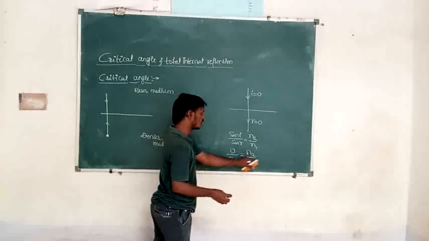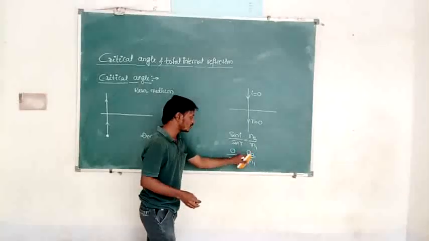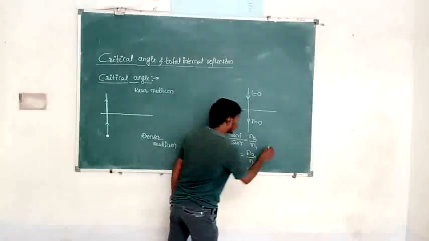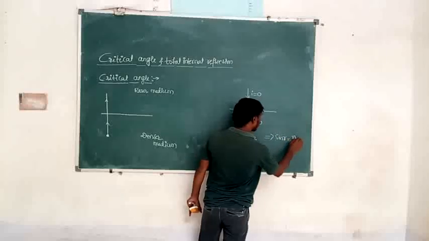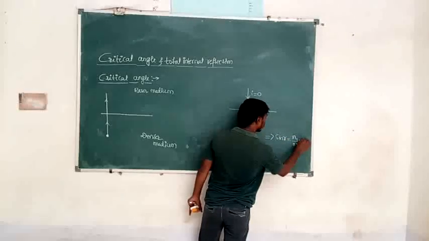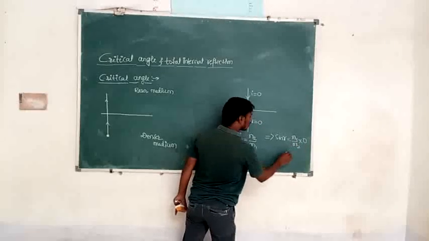So I will take sin r to the right hand side and n2 by n1 to the left hand side. So what happens here? Sin r is equal to n1 by n2 into 0, again it is 0.